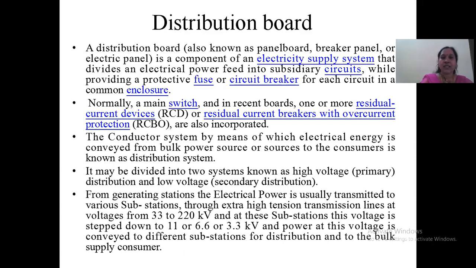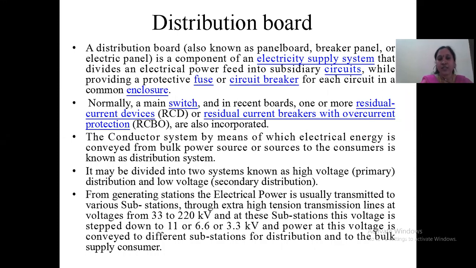The conductor system by means of which electrical energy is conveyed from the bulk power source or sources to the consumers is known as the distribution system. So the distribution system is nothing but a conductor system by means of which electrical energy is transferred from the bulk power source to the consumers. It may be divided into two systems known as high voltage and low voltage. High voltage we call a primary distribution, low voltage we call a secondary distribution.